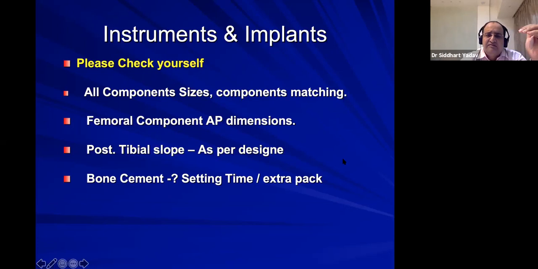Now bone cement: you should know about the bone cement setting time. You should have an extra pack of cement, because sometimes in a new center, cement is not properly kept and may set early. Sometimes it can fall down accidentally, so you should have an extra pack of cement.